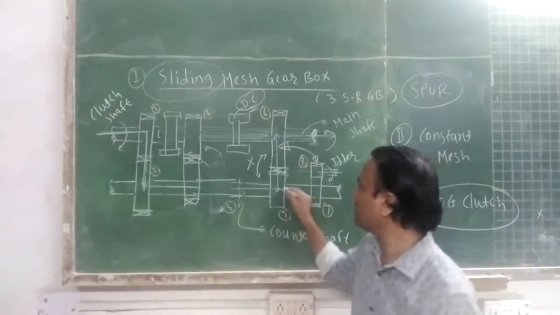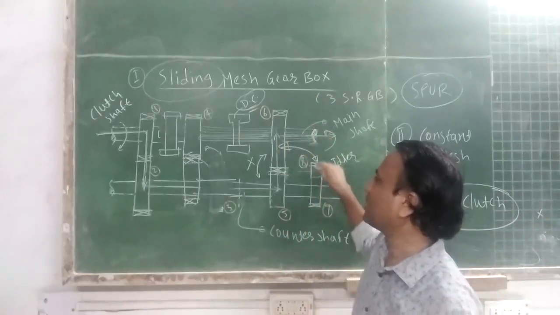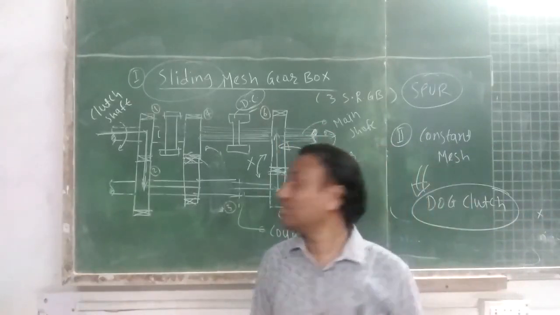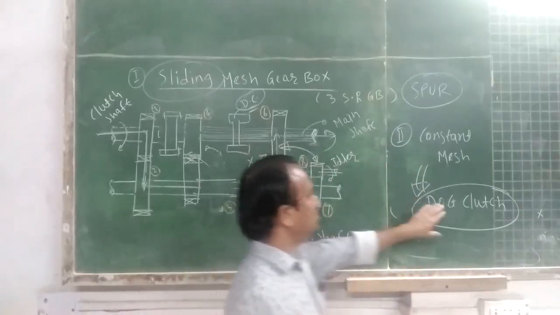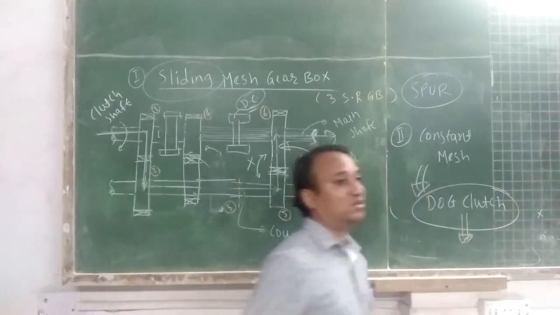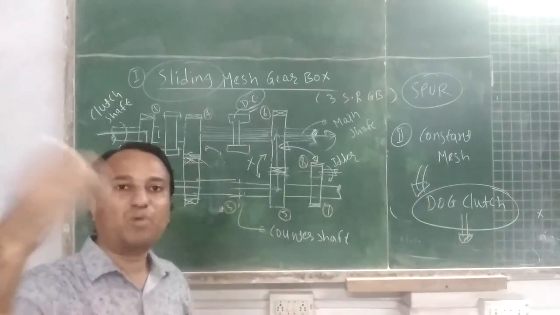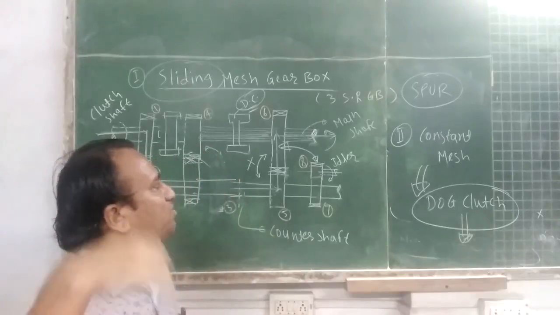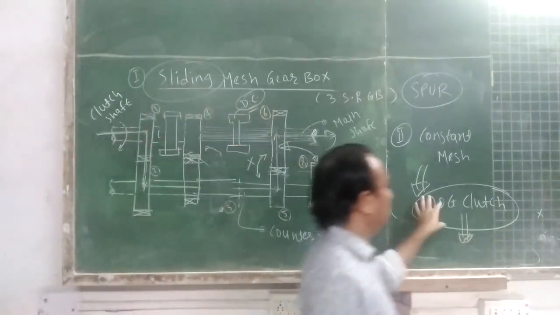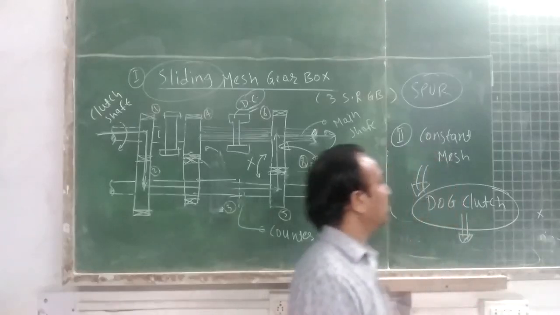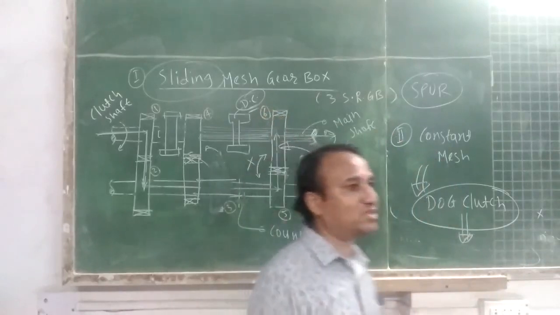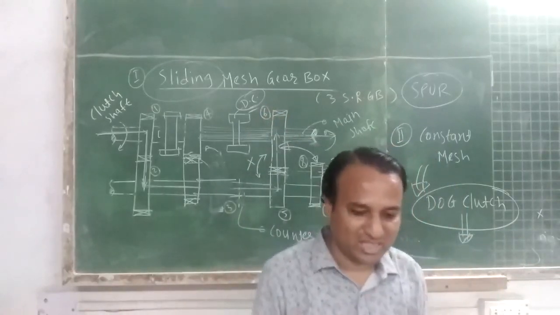Gears on the counter shaft and main shaft are always in mesh, but the dog clutch will take care of suitable power transmission or suitable speed reduction. In a constant mesh gearbox, dog clutches are incorporated and the gears on the main shaft and counter shaft are always in contact with each other.